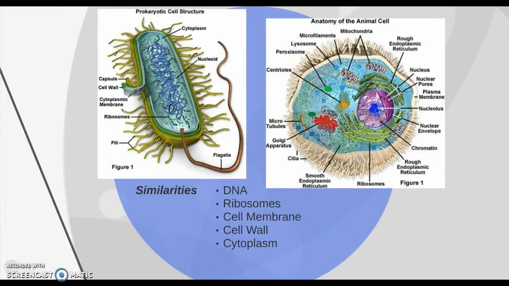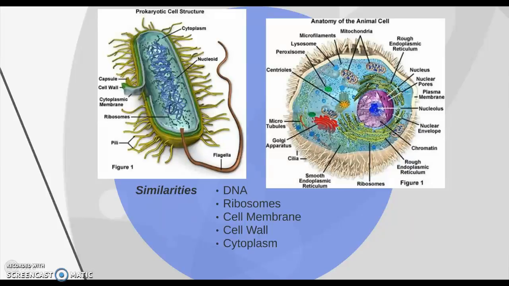So what do these two things have in common? Well, on the left, you'll see a picture of a prokaryotic cell structure, and on the right, you'll see an example of a eukaryotic cell structure, which is an animal cell. Prokaryotic cells and eukaryotic cells both have DNA. The DNA in a prokaryotic cell is just sort of that blue looking spaghetti stuff in the center. And in the eukaryotic cell, it's housed in the nucleus, the purple circular structure to the right of that cell. They both have ribosomes, which are where proteins are produced.